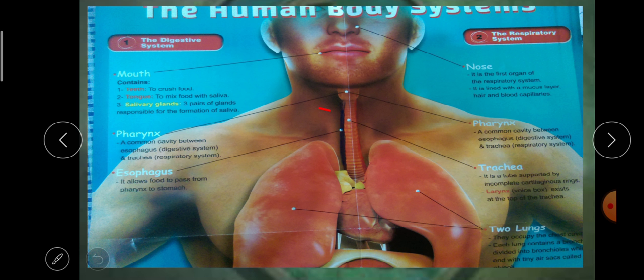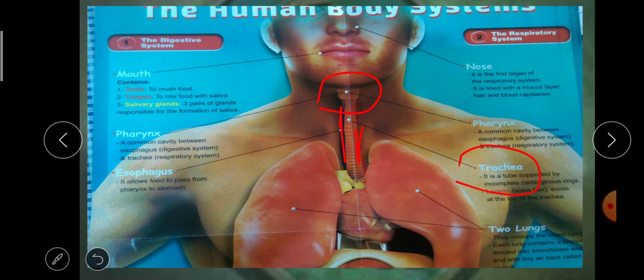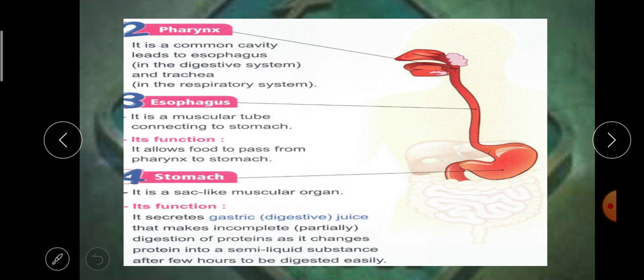This is the pharynx from outside. This is a tube with rings called the trachea. It's a pipe for air. And this tube called the esophagus is a pipe for food. So the pharynx is a common cavity between the esophagus and the trachea. It means after the pharynx there is the esophagus.